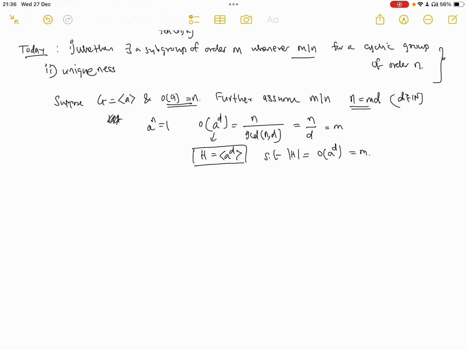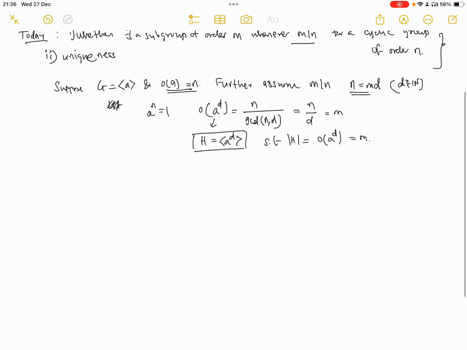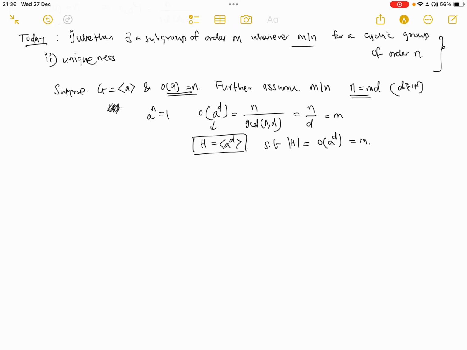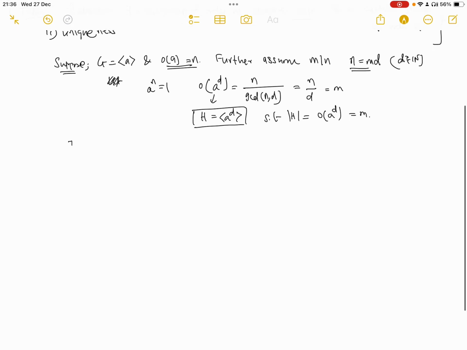Now the next natural question is whether this subgroup is unique. So let's see. Suppose there exists another subgroup K of order m. Again, because K is a subgroup of a cyclic group, K has to be cyclic.